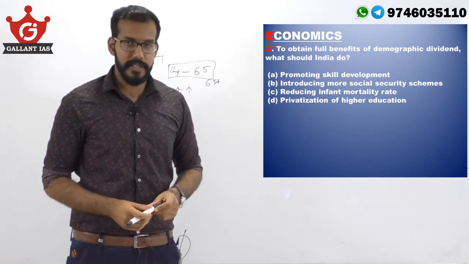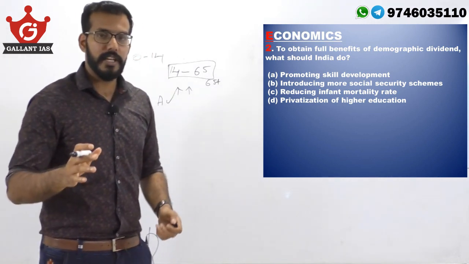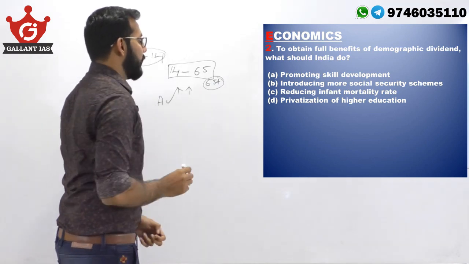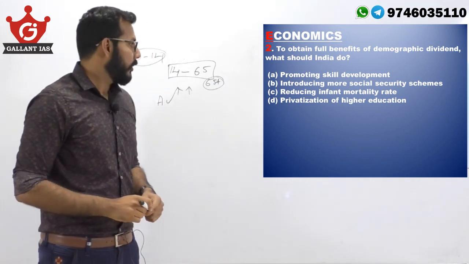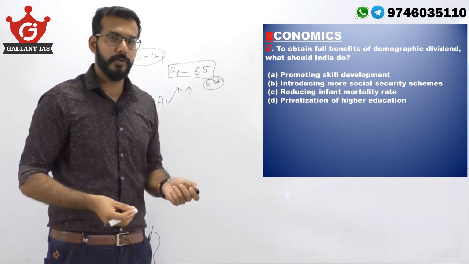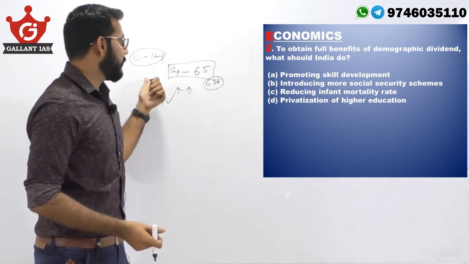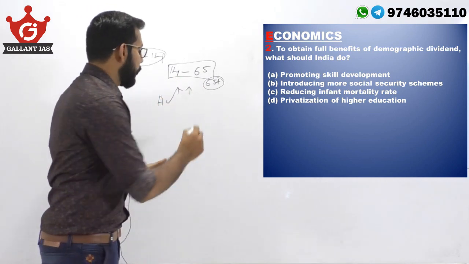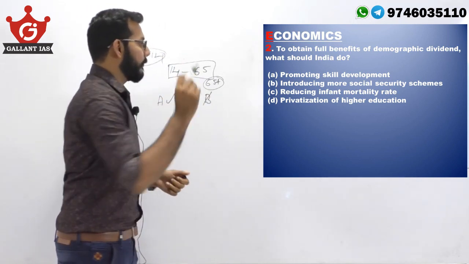Introducing more social security schemes. Social security schemes are aimed at 0 to 14 or 65 and above. In other words, dependent population who cannot help themselves. The government helps those who cannot help themselves. So social security schemes are targeting not the category that we want. So we can eliminate option B.